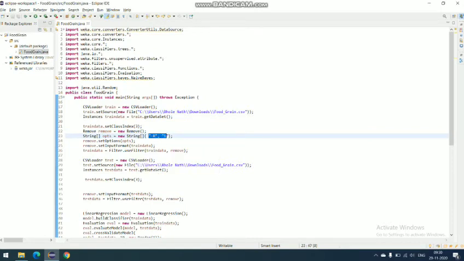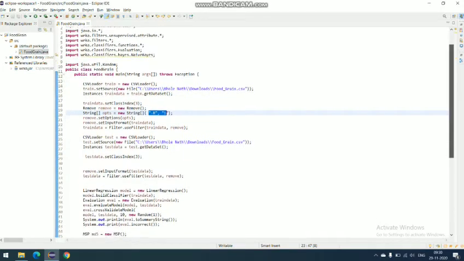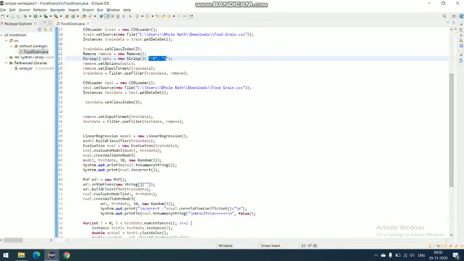Here we set the first column and remove it. Then we again load CSV loader with object test, and again fetch the dataset from the computer. Now we set the column to perform on: longevity.